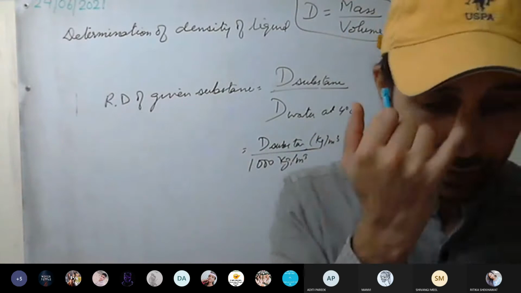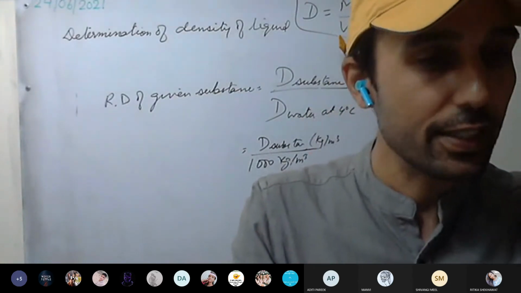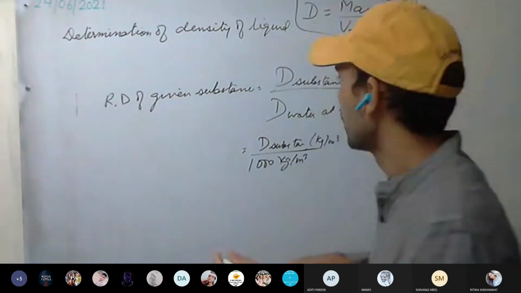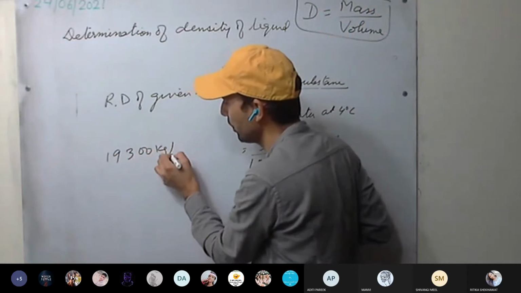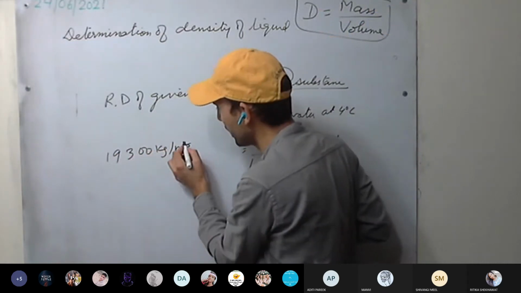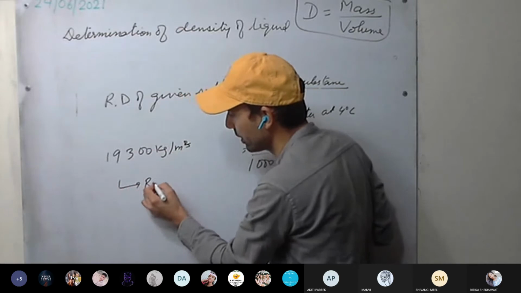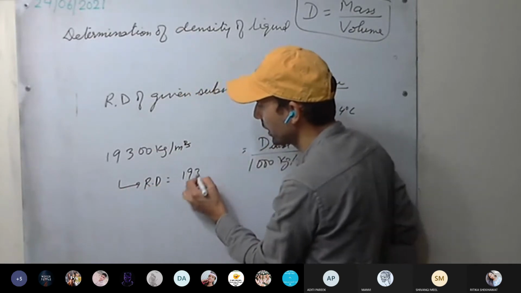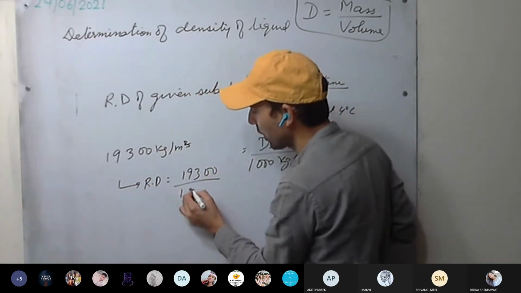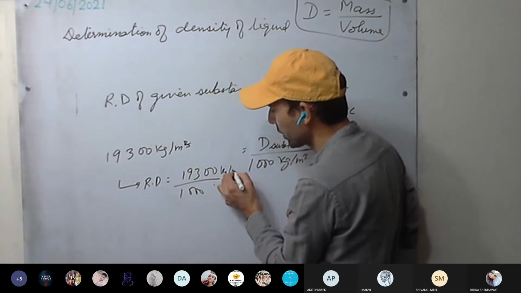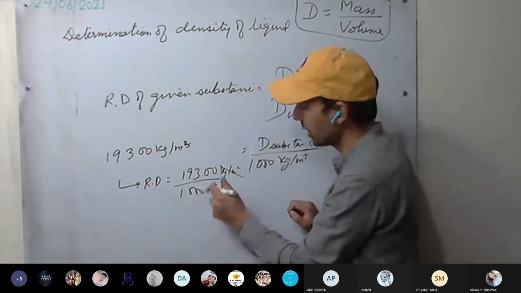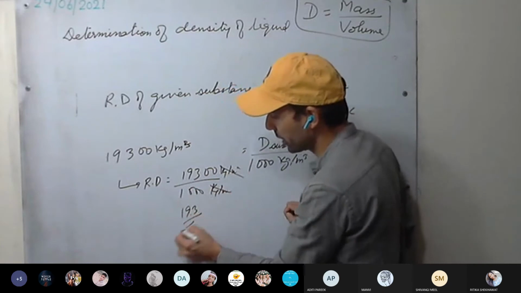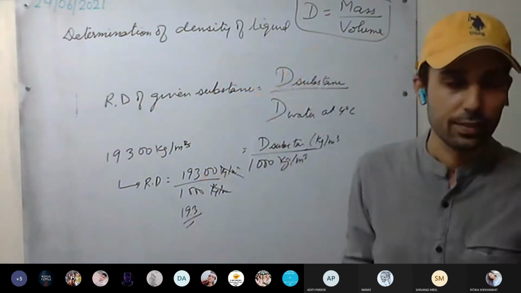Okay. You can see here gold. What was the density? Density of gold is 19300 kg per meter cube. What will be its relative density? 19300 divided by 1000, kg per meter cube cancels, it will be 19.3.